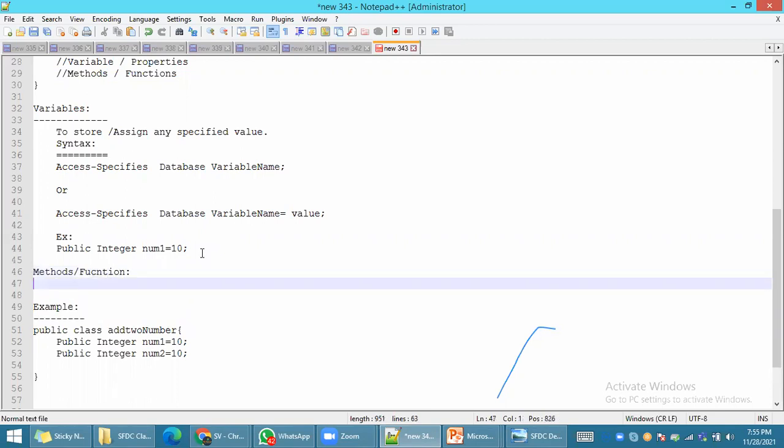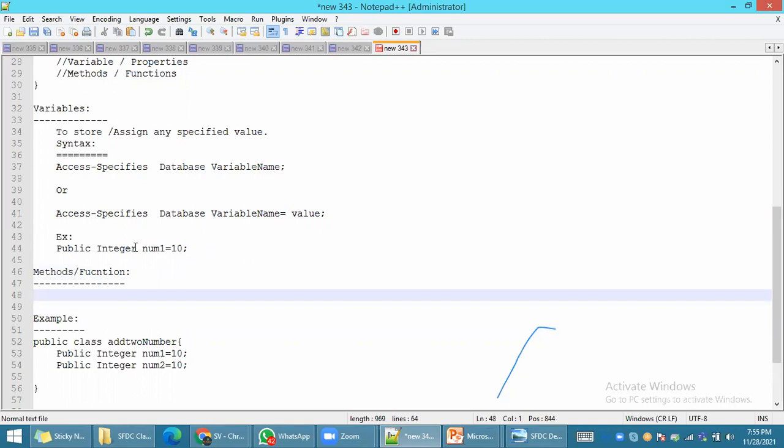If you want to build any business logic, you have to do it within a function only. A function is nothing but a way to build business or complex logic.